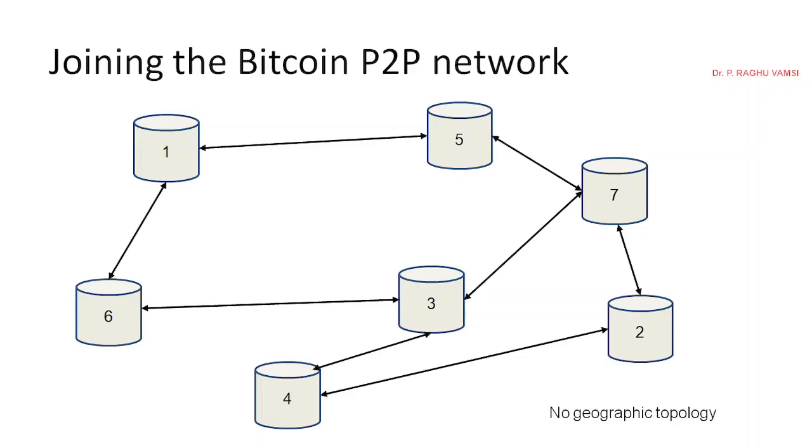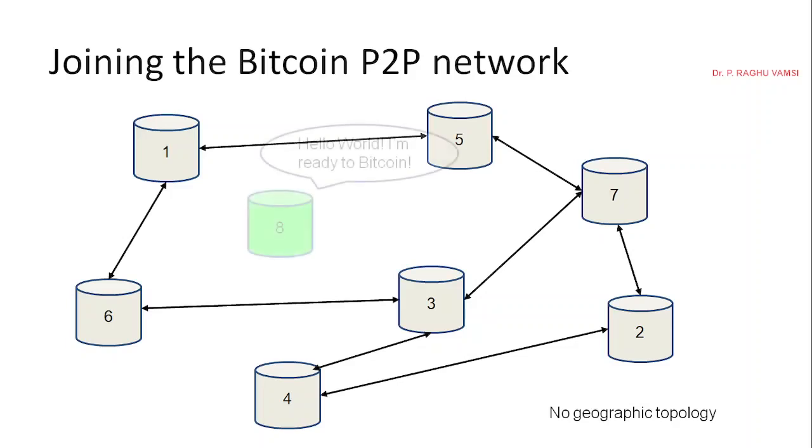Assume that this is the Bitcoin network, and assume that there is no geography mentioned here. These computers may be located in many places, anywhere in the world. So how will the peer-to-peer network communicate?